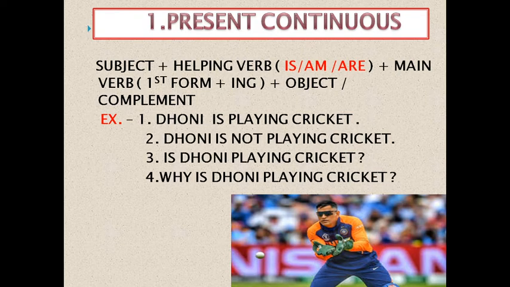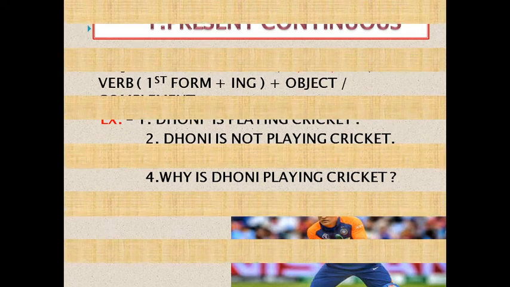If we have to convert this sentence into negative, how will we convert? We have to use not at the third place. Dhoni is not playing cricket. Next one, if we have to convert the sentence into interrogative, how will we convert? We will use the helping verb at the start of the sentence. Is Dhoni playing cricket? And the last one, if we have to start our question with a WH word, what will we do? We will use the WH word at the start. Why is Dhoni playing cricket?